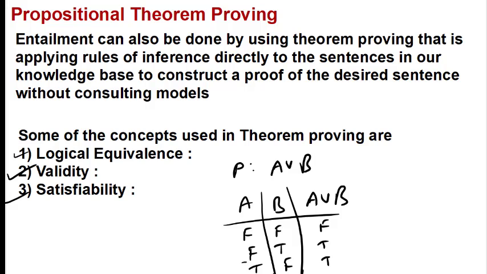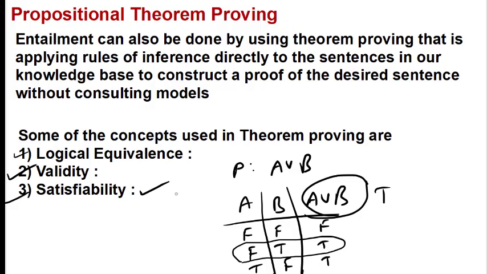In this case, we find at least one assignment of values of A and B which makes this particular sentence true. Even if there is one, then it is satisfiable. So it is used in the SAT problems. Even if a single assignment of A and B makes the sentence true, then we say it is satisfiable.